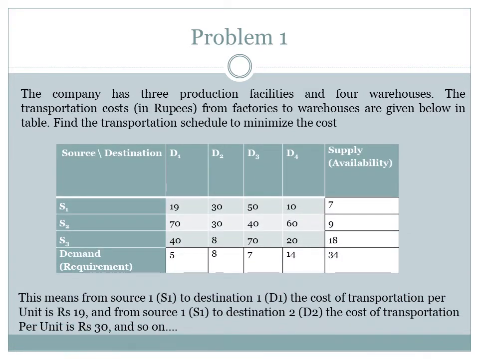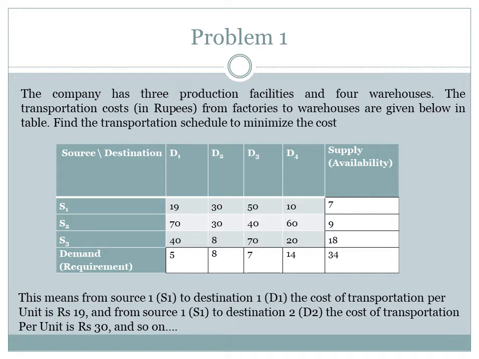So this is a transportation problem given. Here S1, S2, S3 are the three sources, D1, D2, D3, D4 are the four destinations. Cost of transportation per unit from S1 to D1 is given as rupees 19, from S1 to D2 is given as rupees 30, and so on.